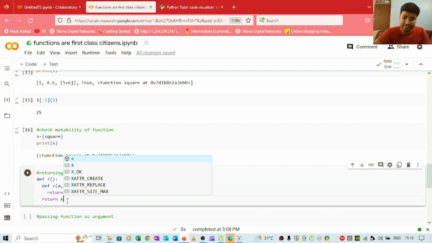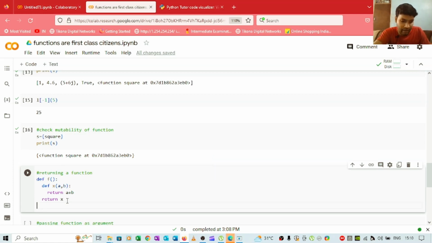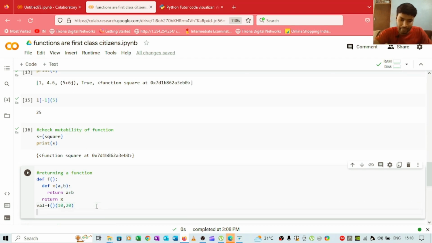So we are returning x, and we are creating a variable by the name of val, and we have the function f, and inside this we are giving the values 10 and 20, let's say. And at last we will simply print val.